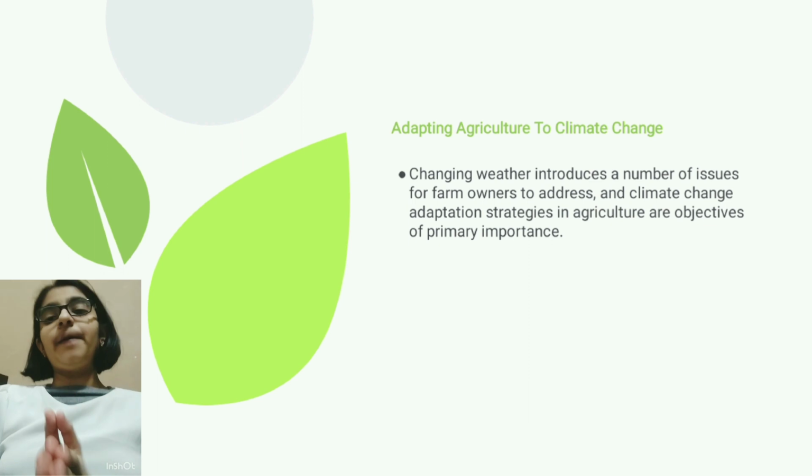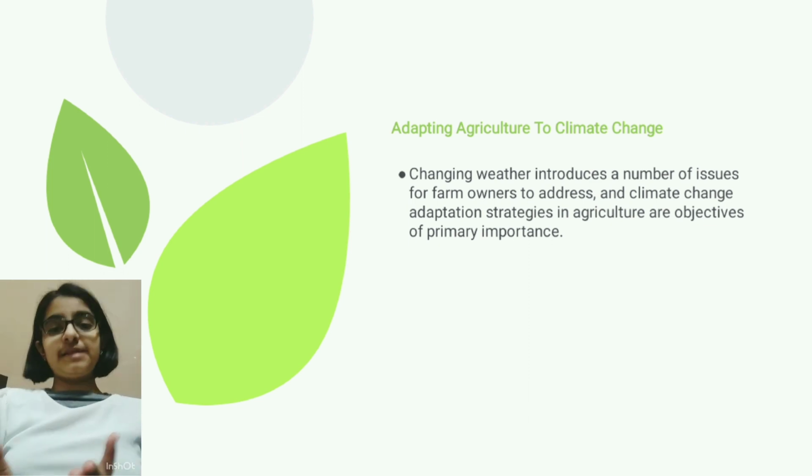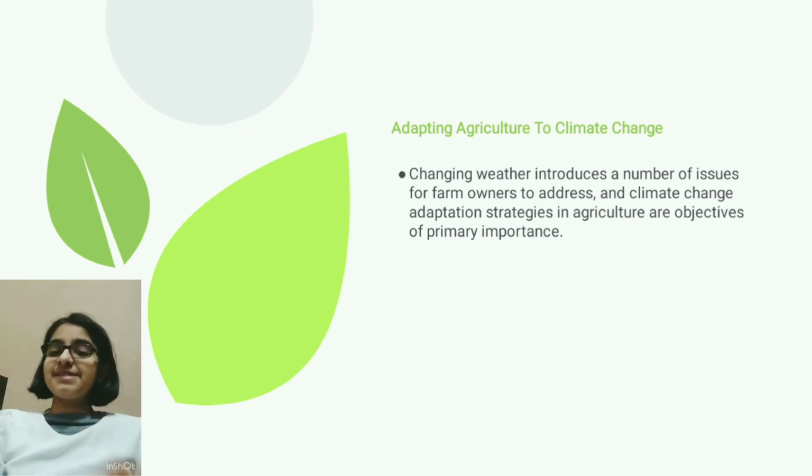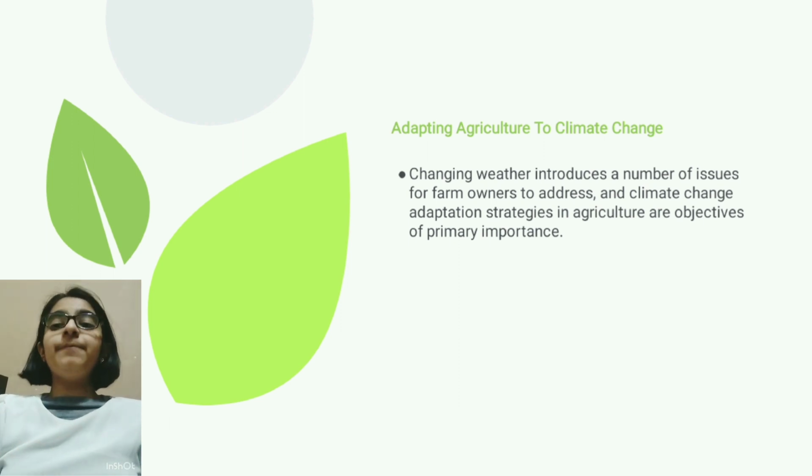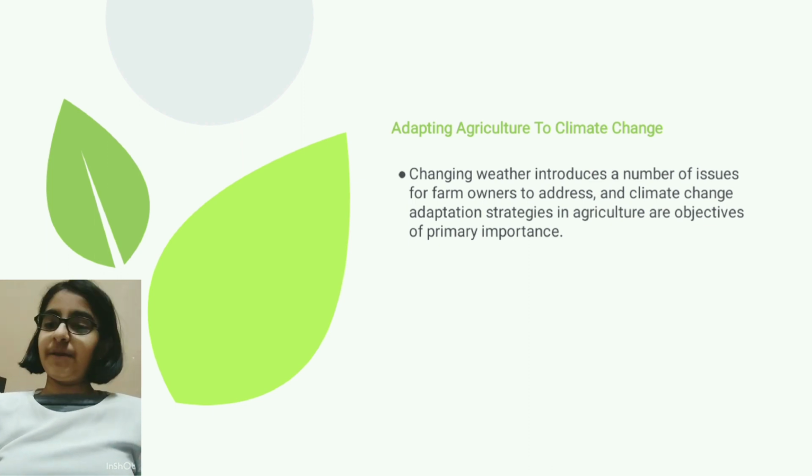Adapting agriculture to climate change. Climate change can be very risky, as we also learned in the previous slides, because this is something that is inevitable. So we need to learn how to adapt our agricultural practices to climate change. Changing weather introduces a number of issues for farm owners to address, and climate change adaptation strategies in agriculture are objectives of primary importance.